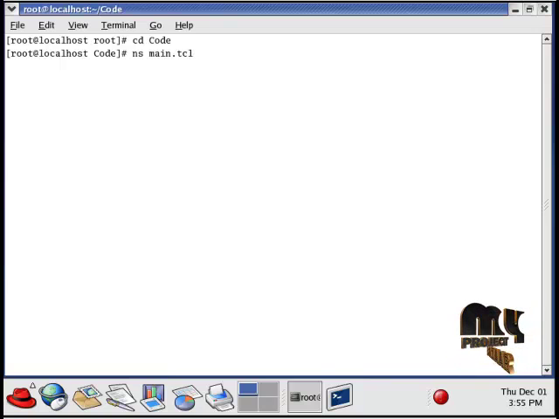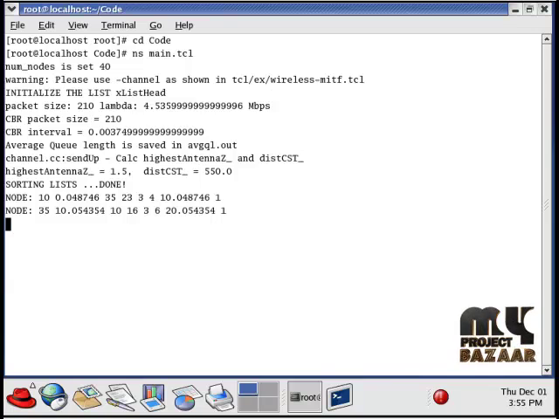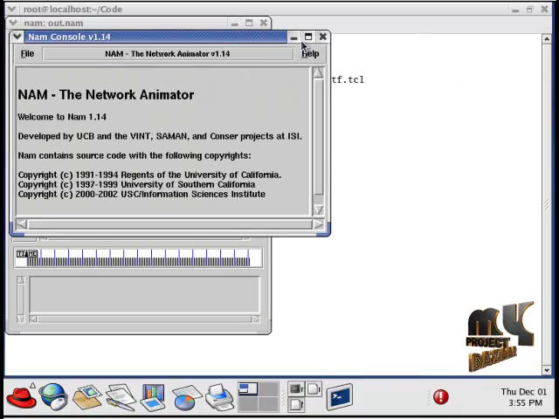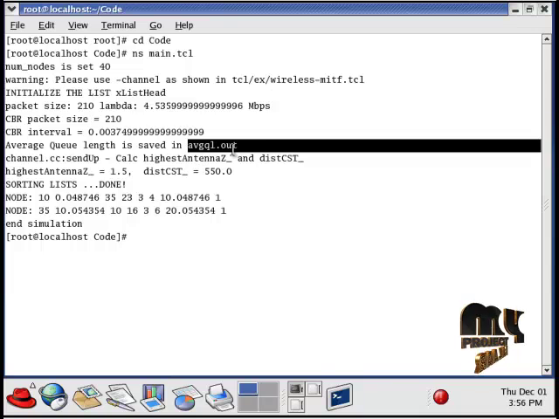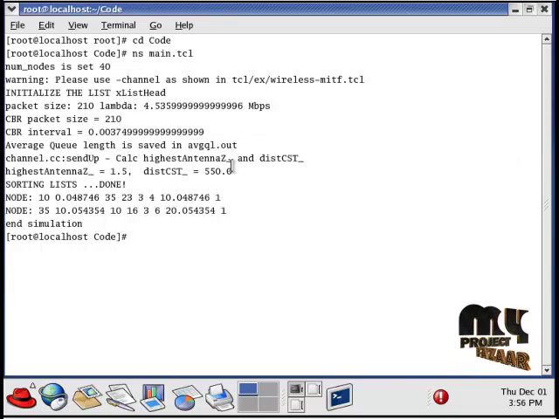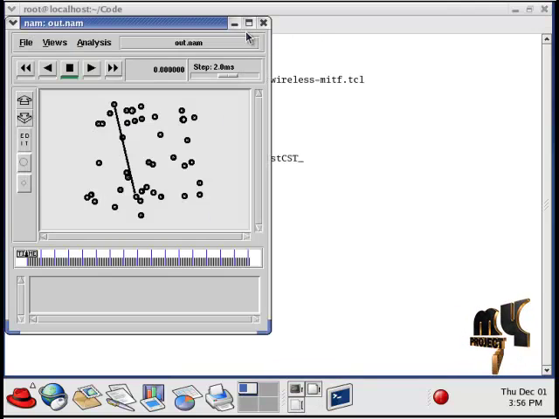When we type this, it will generate our packet size and lambda in Mbps, the throughput in Mbps, the interval rate for our CBR traffic, and the average queue length. There we calculate the queue length for storing the backlogs. That file is stored in the avgql.output file. So this will generate one file called a NAM window. So this is our output window.